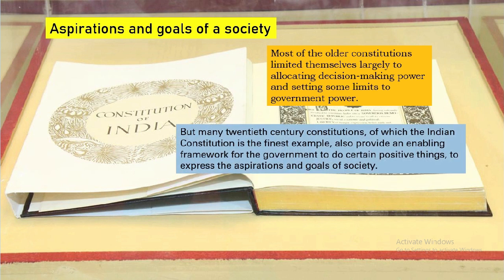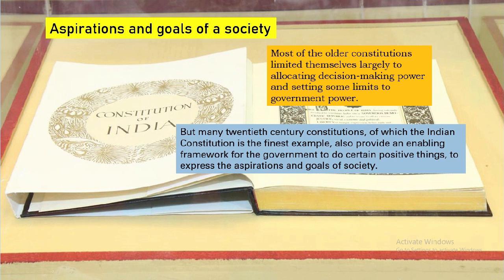But many 20th century constitutions, of which the Indian Constitution is a finest example, also provide an enabling framework for the government to do certain positive things, to express the aspirations and the goals of the society.